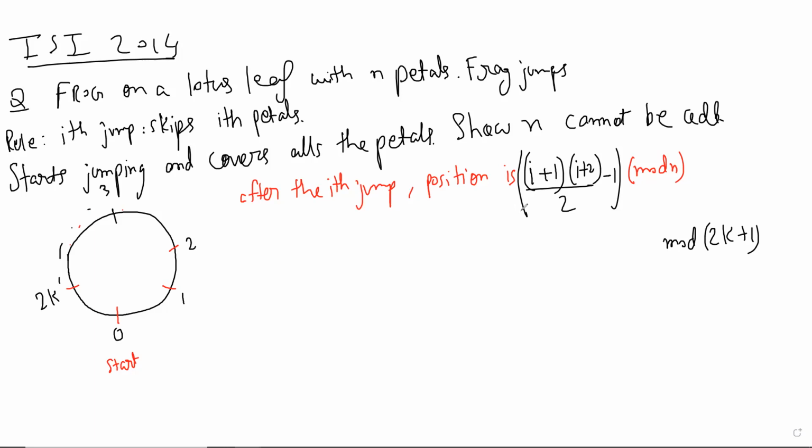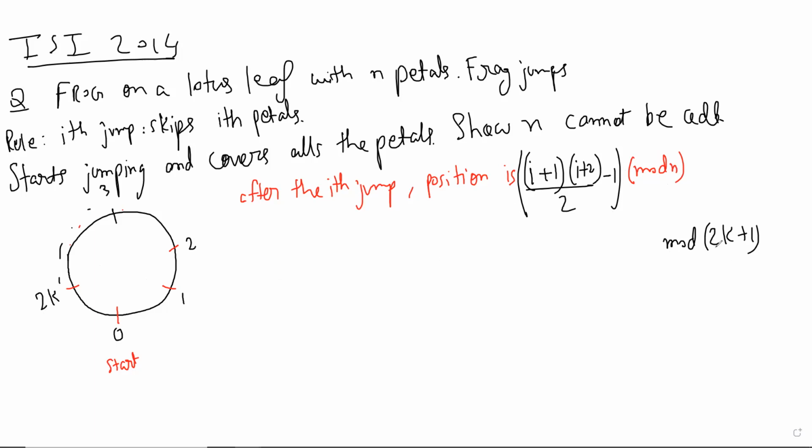All right, so finally we have the formula. If there are n petals, then it is like this. So I think we'll expand it and say minus 1.